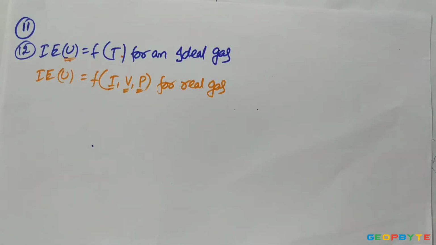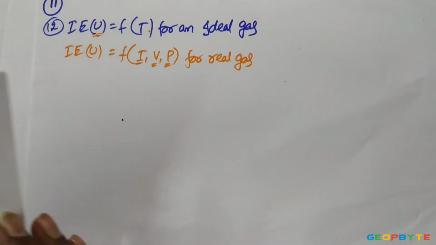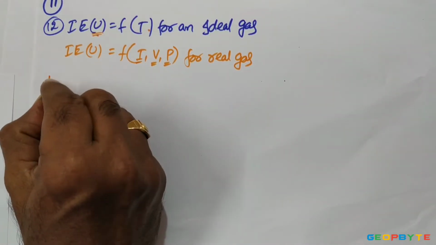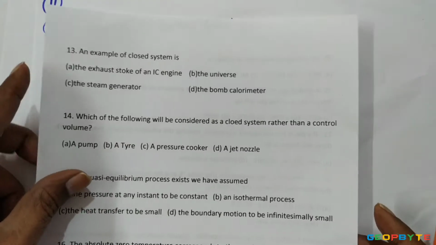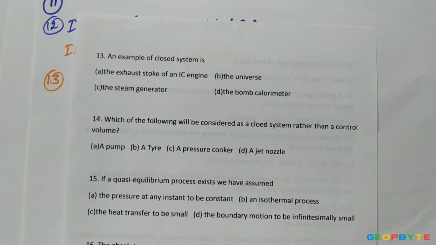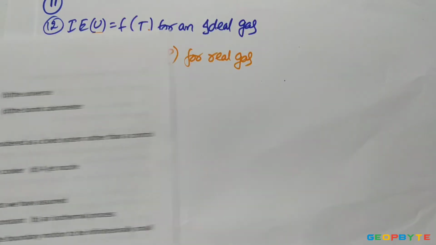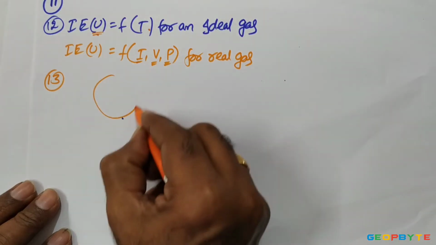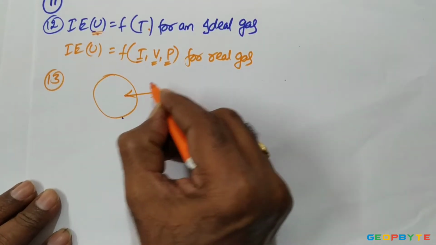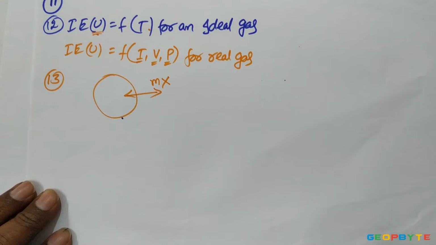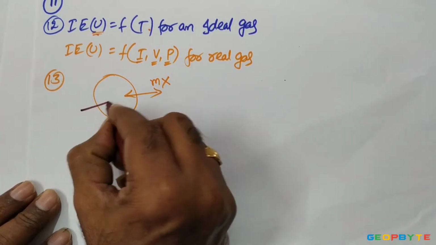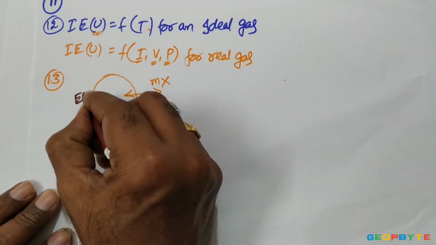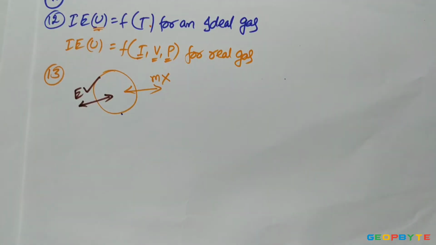Now come to the next problem. 12th problem completed. 13th problem. Look at the 13th problem: an example of a closed system. As we know, a closed system is one in which mass is not crossing the boundary of the system. Only energy is crossing the boundary of the system.